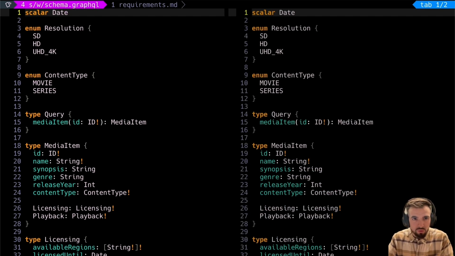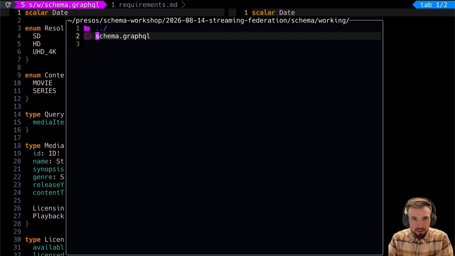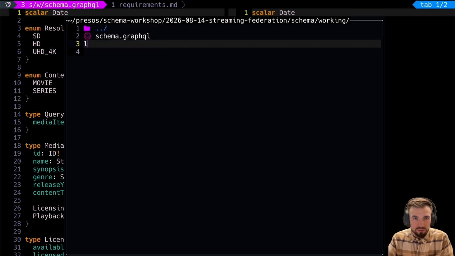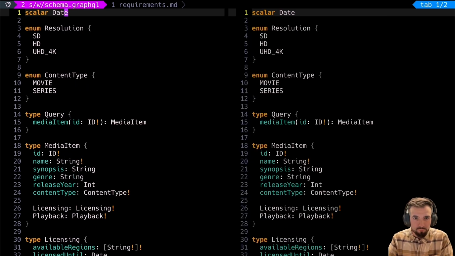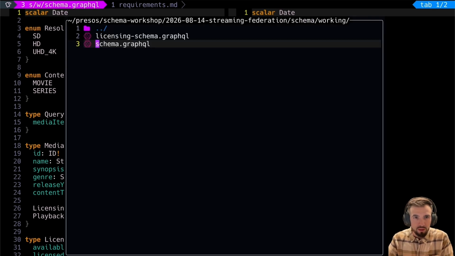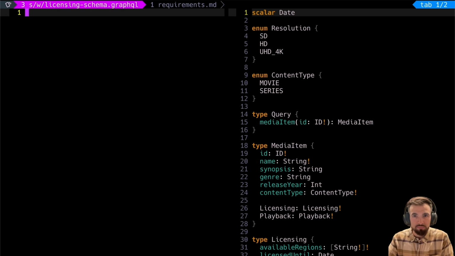Okay, so let's go ahead and call it licensing schema.graphql. Great. Let's go ahead and do licensing. And the first thing we're going to do to both of our schemas is to add federation directives.